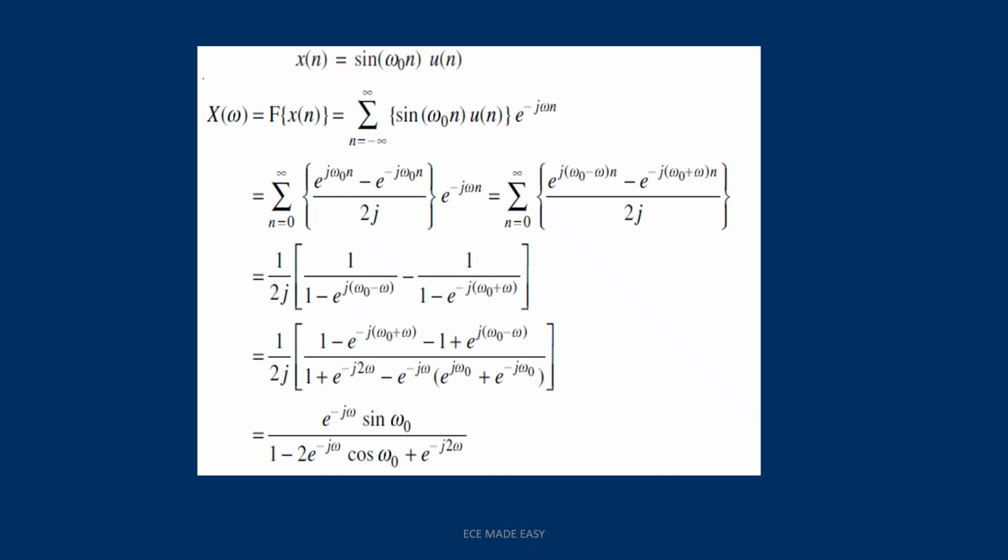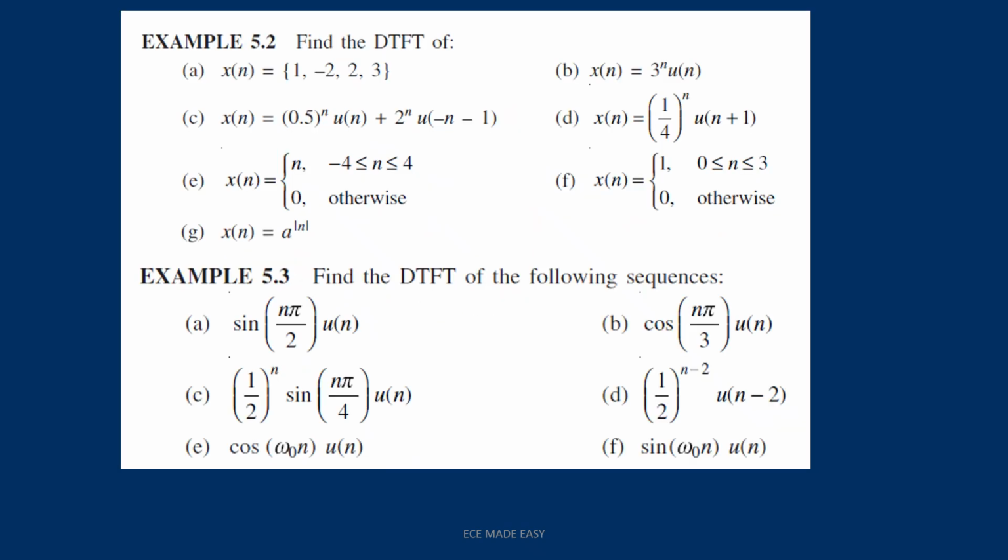Similarly, for the discrete sinusoidal signal, applying the same formula, summation n equal to minus infinity to infinity x of n e to the power minus j omega n. Again, as it is a right-sided signal, the new limits are 0 to infinity, and we solve this. The final answer we will get is e to the power minus j omega sin omega naught, divided by 1 minus 2 e to the power minus j omega cos omega naught plus e to the power minus j 2 omega. This is the discrete Fourier transform of the sinusoidal signal.